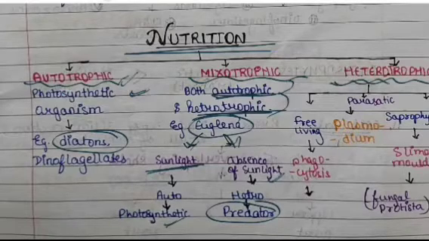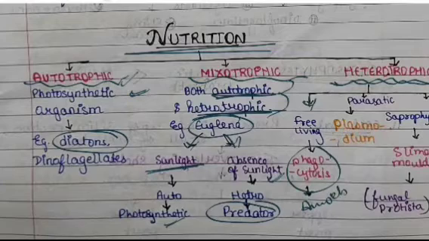Now in the case of heterotrophic mode of nutrition, it can be free living, taking place by phagocytosis in case of amoeba, then parasitic in case of plasmodium.